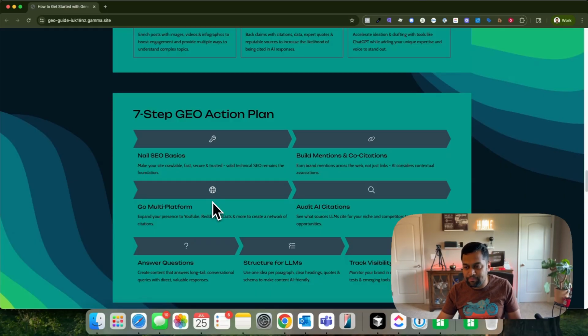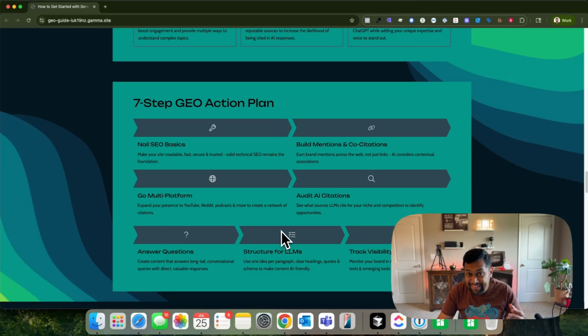So be multi-platform. Audit your citation. See what sources LLMs cite for your niche and competitors to identify opportunities. The best way to figure out what's going on is type that query in an LLM and see what citations are being mentioned. If you're not present, it basically means that you have to be present, and that's where your audience is. Answer questions easily, TLDR, summary, FAQs, these are all important. Structure your content for LLMs, right? Use one idea per paragraph, clear headings and quotes.